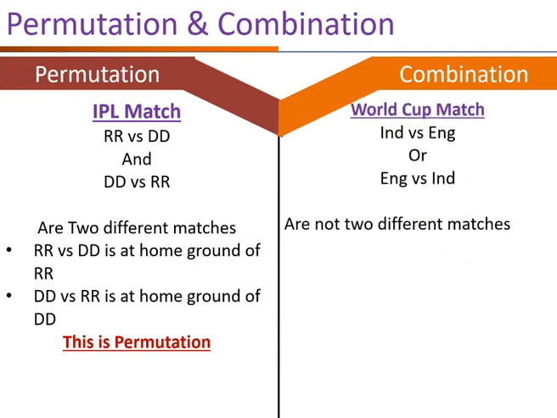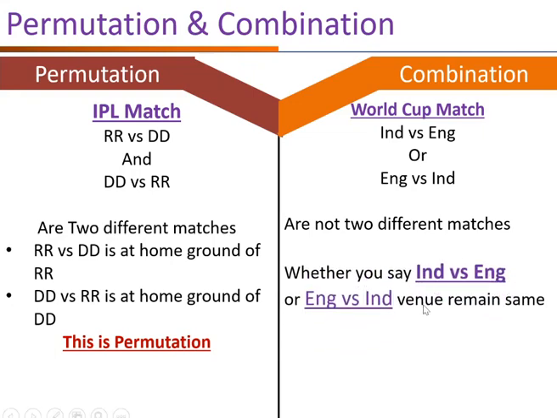In the case of combination, take the example of an India versus England World Cup match or England versus India match. These two are not different matches. Whether you say India versus England or England versus India, the venues remain the same.